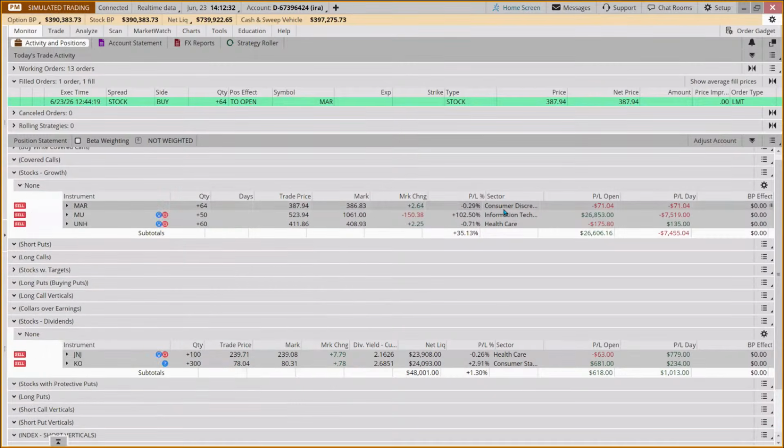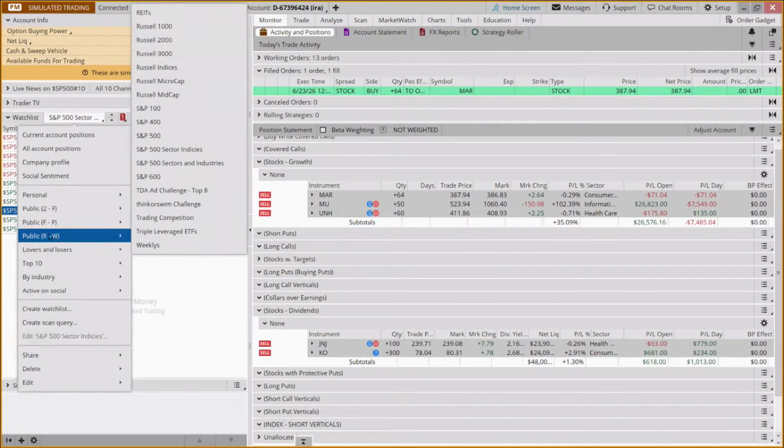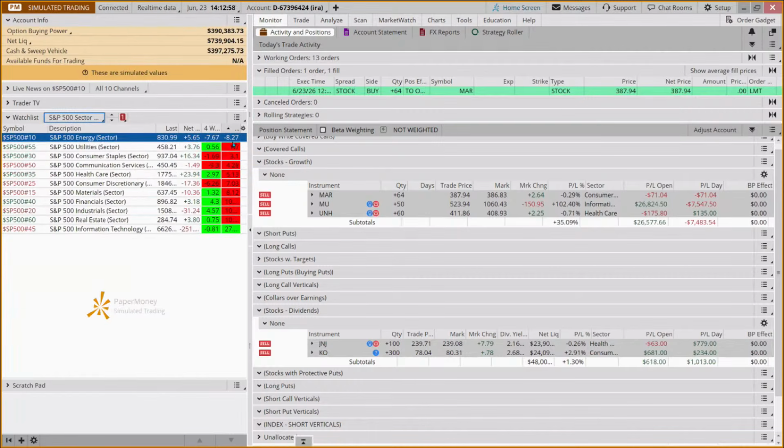I've already added it, so I'm not going to add it again, but you'd say add and then okay. We've got one consumer discretionary, one tech, one healthcare, and then a healthcare and a consumer staples. If we look at these sectors, and this is just a public watch list, public S&P sector indices, who's been crushing it over the last 3 months?